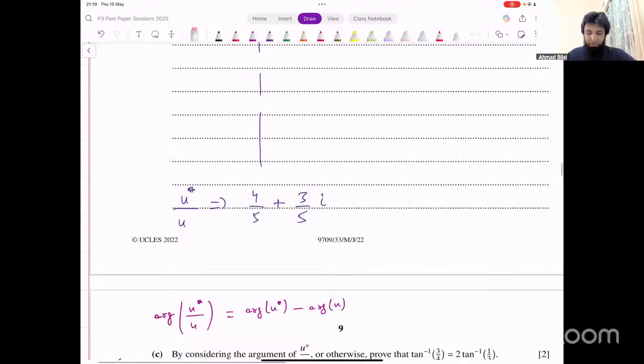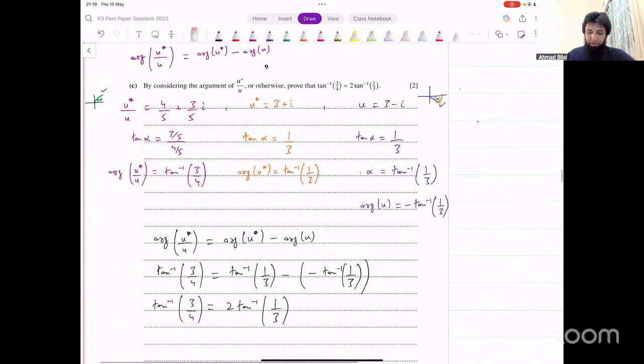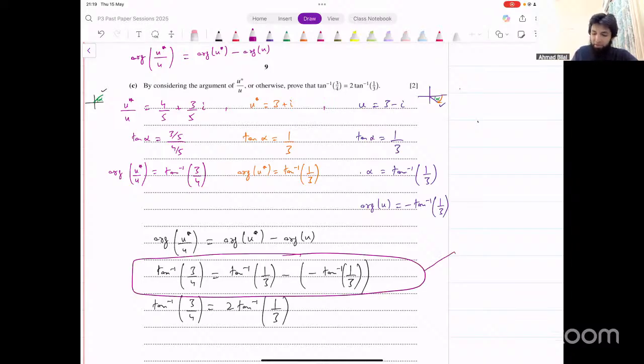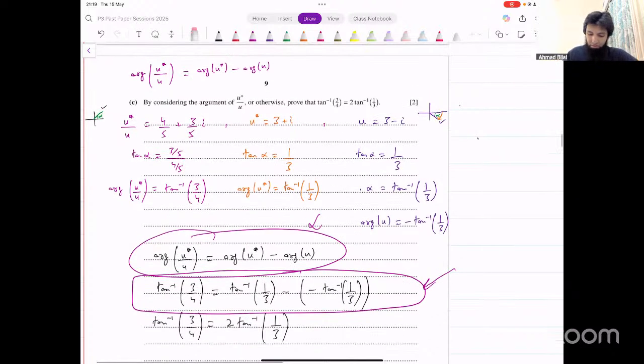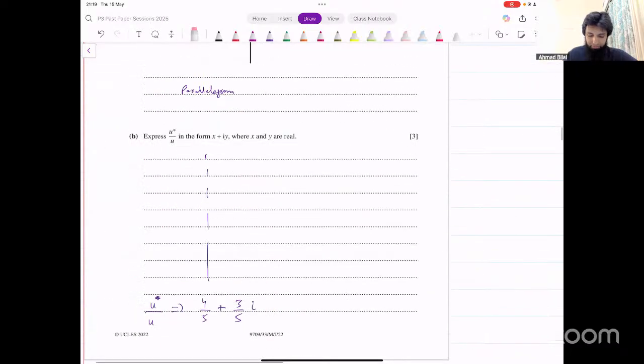In this question, if you don't show working and you write that equation, of course you don't get any marks because the equation is already given there. If you write that down directly, you don't get any marks for that. Marks are primarily for this step. You have to write this down. Examiner needs to know that you're using this property here. If the examiner does not see you using that property, then no, you don't get any marks for that.